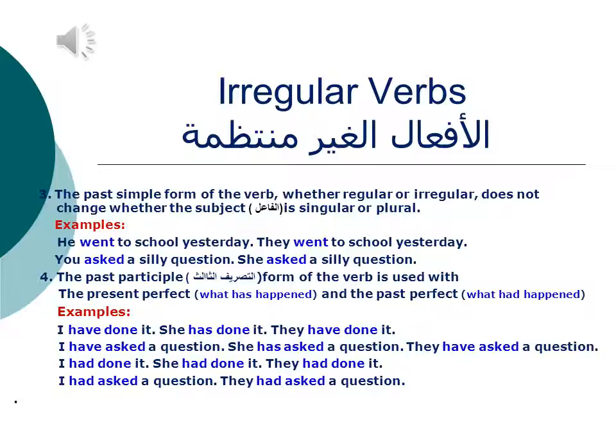Rule 4. The past participle form of the verb (تصريف الثالث للفعل) is used with the present perfect, what has happened, and the past perfect, what had happened. Examples: I have done it, she has done it, they have done it.